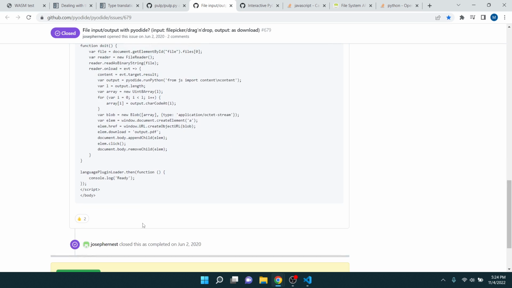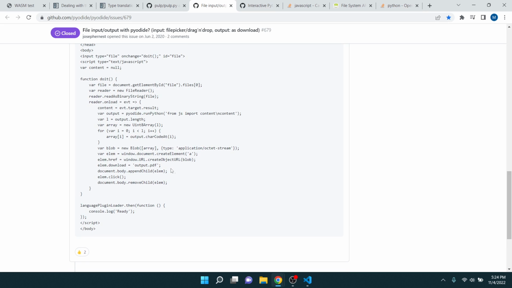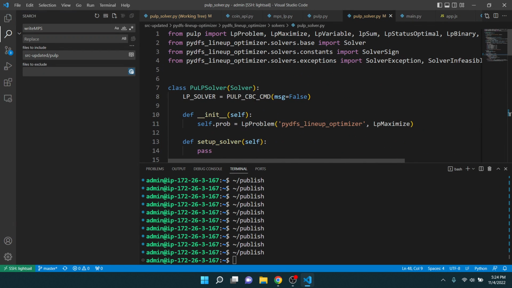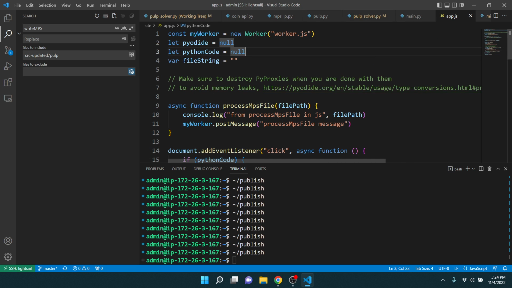Is there any JavaScript or Python code in here? Run Python from JS import content. I mean, maybe I need to just not have the var either.